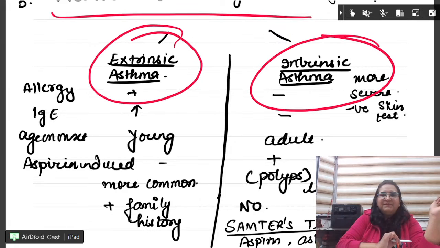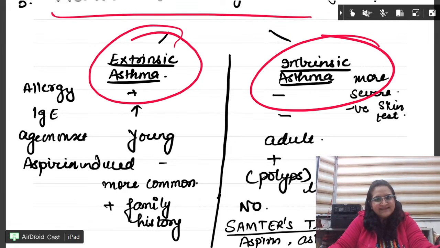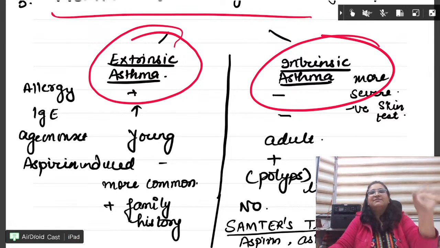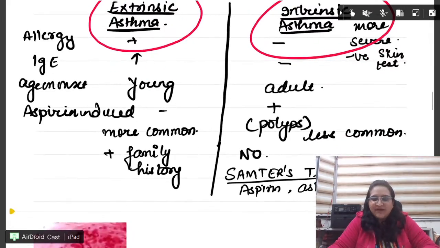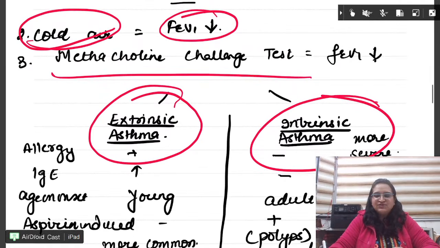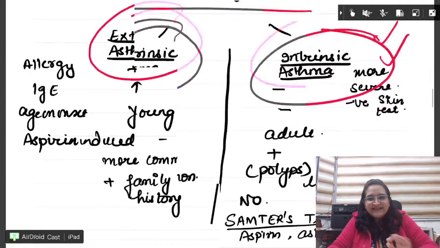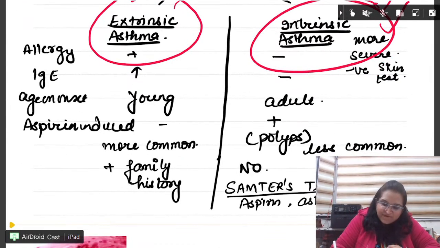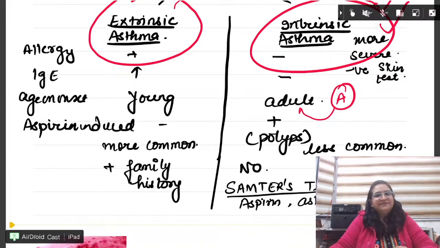Repeat question, repeat question. Extrinsic asthma, intrinsic asthma. Now beta, please remember, the question that comes on intrinsic: intrinsic is due to aspirin. It is aspirin induced. So A for aspirin, A for adult. It occurs in adults.